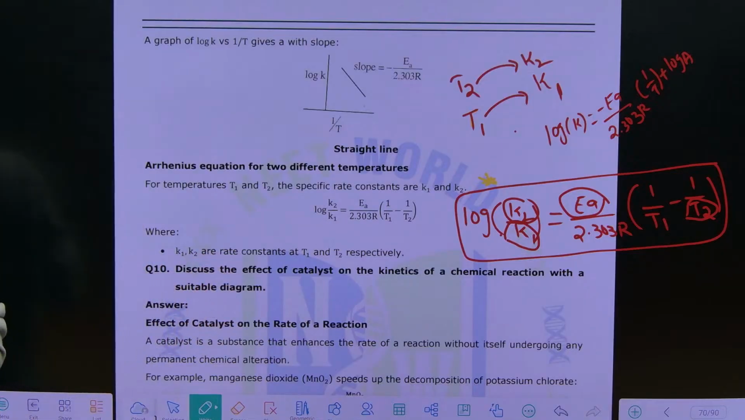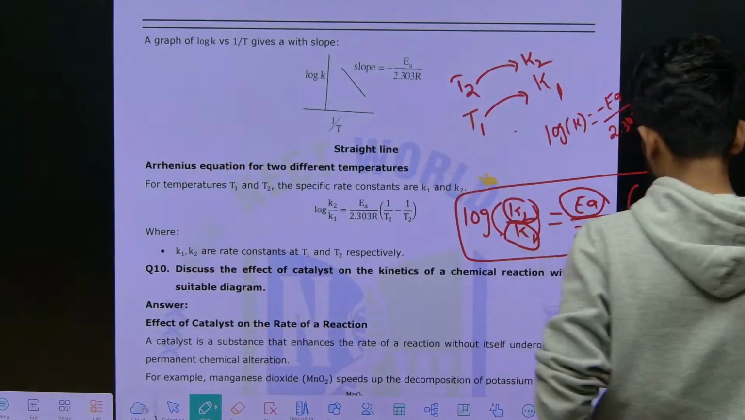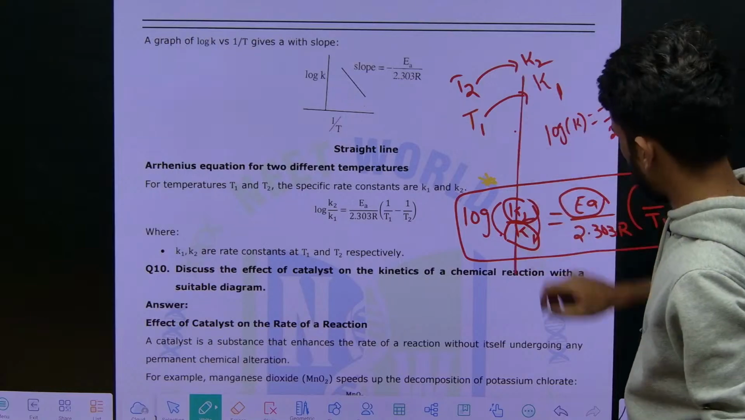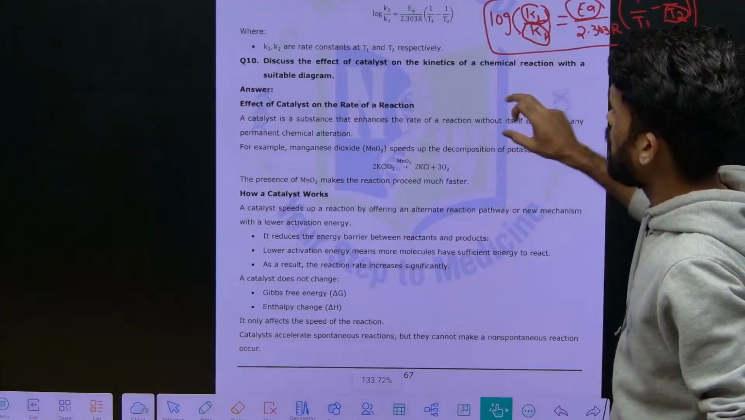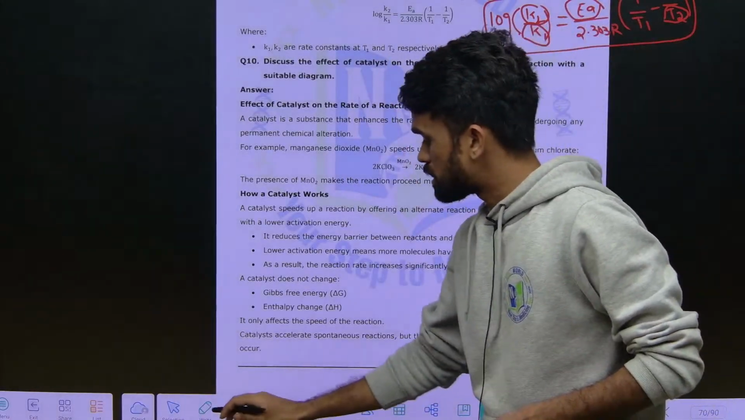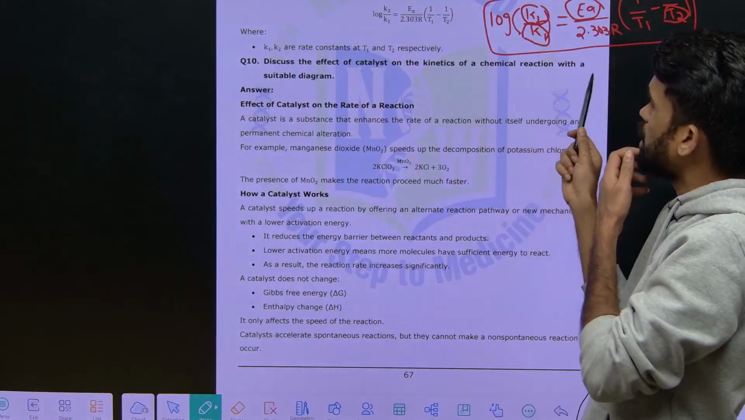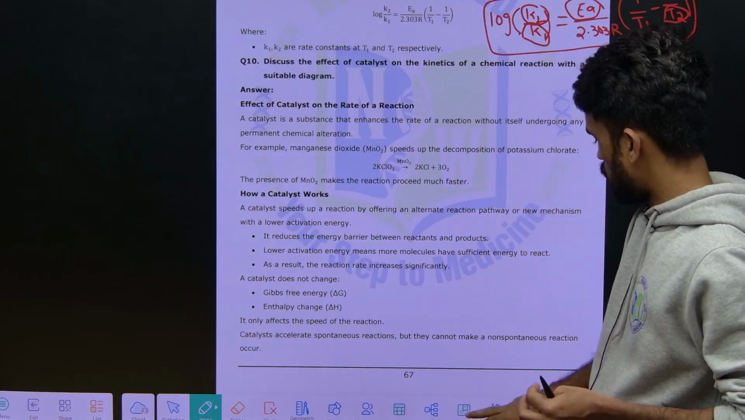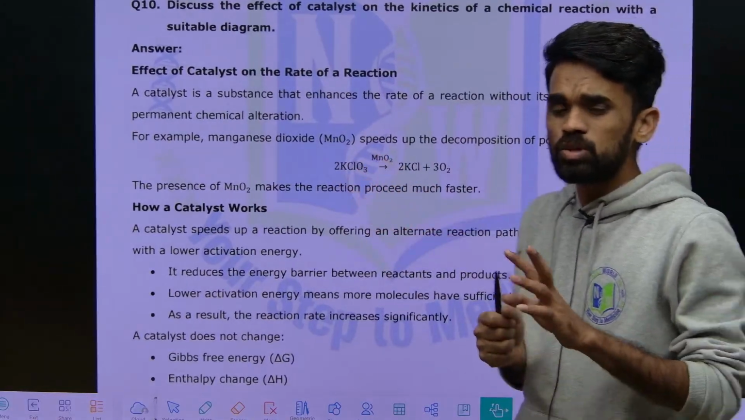Now I wanted to add one more point for this discussion, one more question. We will finish with this so that chemical kinetics is also done. Now they will ask about catalyst. See, discuss the effect of catalyst on the kinetics of a chemical reaction with a suitable diagram. It is very simple. There are two types of catalyst.